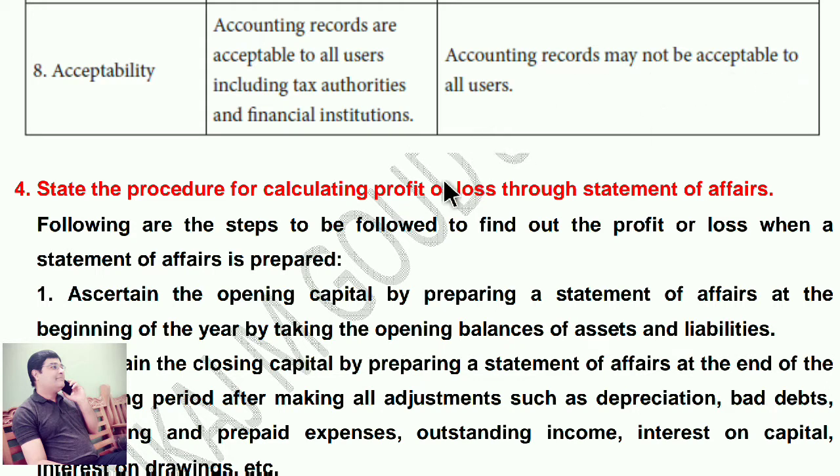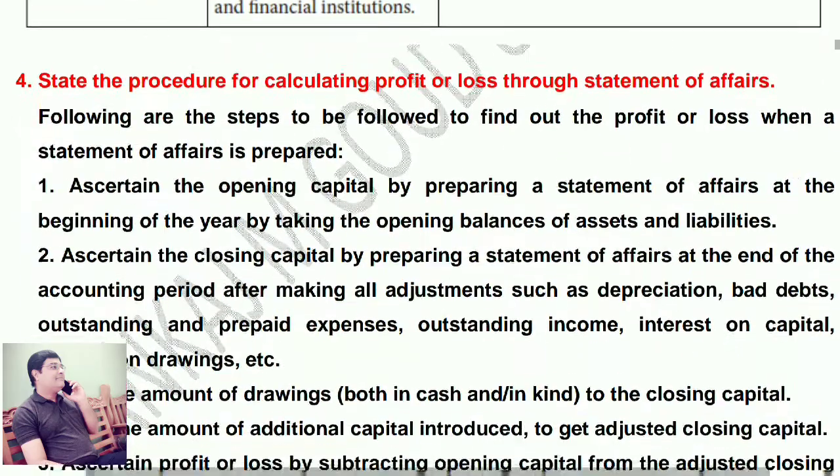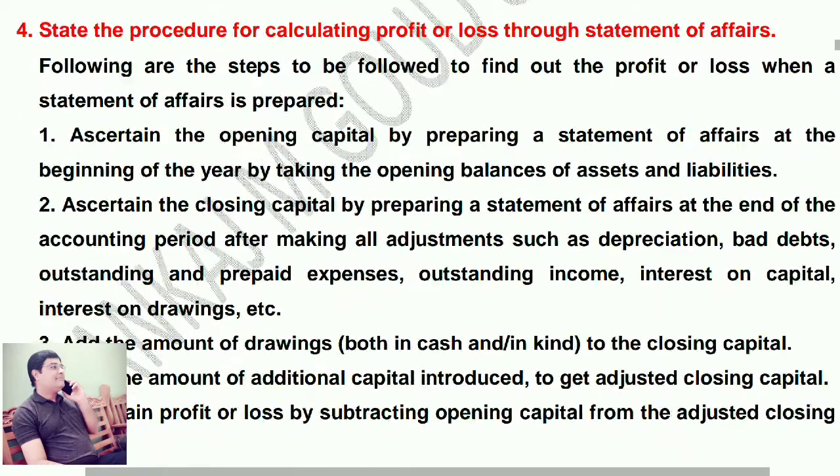So this is the difference between them. Any 5 points or 6 points you write for 5 marks. So 6 points you write it word to word. Okay. Next,